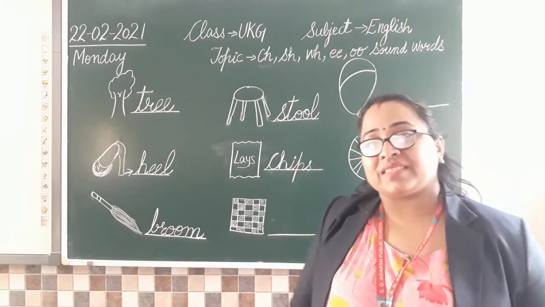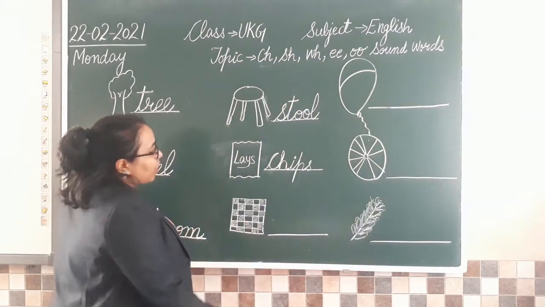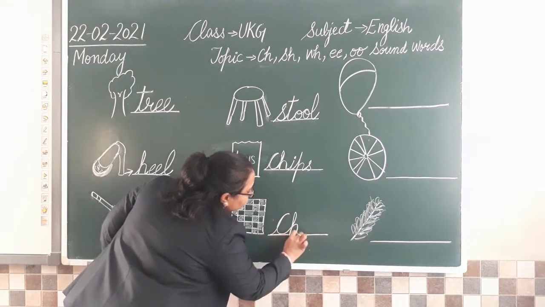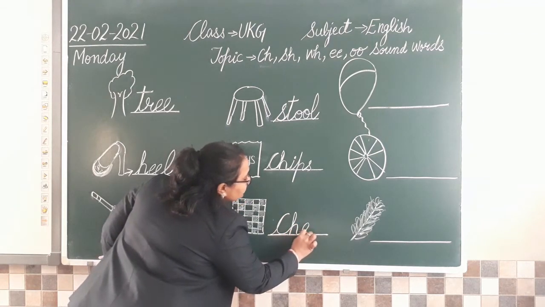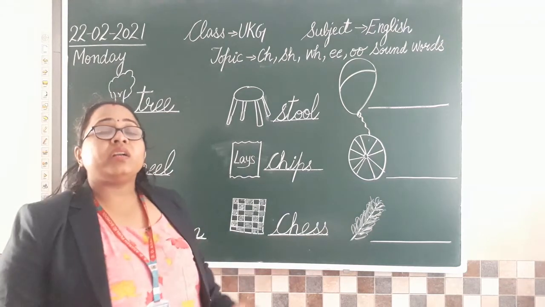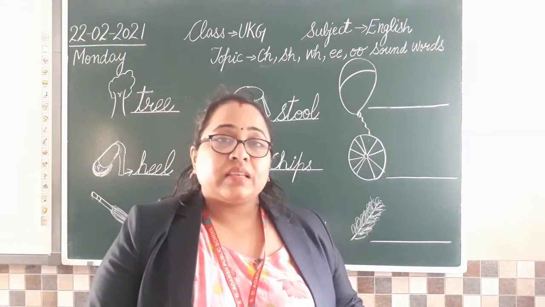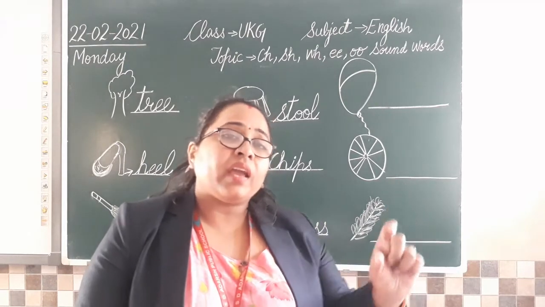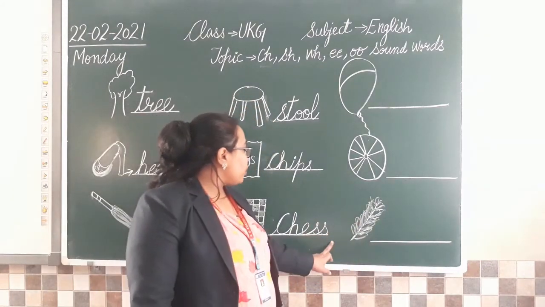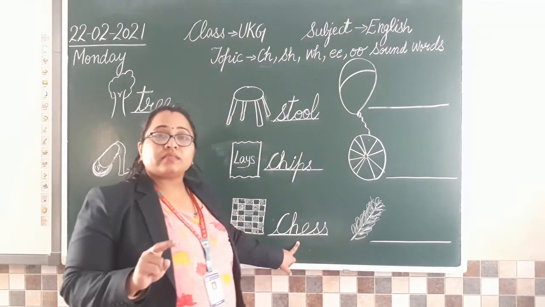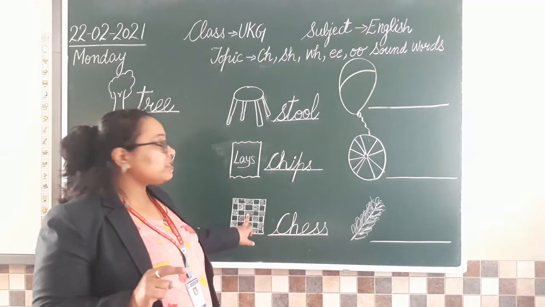Chess. So what word are we going to write? Ch, S. Now see, when I am saying the word chess, again जो हमारा साउंड है थोड़ा सा लॉन्ग जा रहा है, that means S will come 2 times. So it's chess.